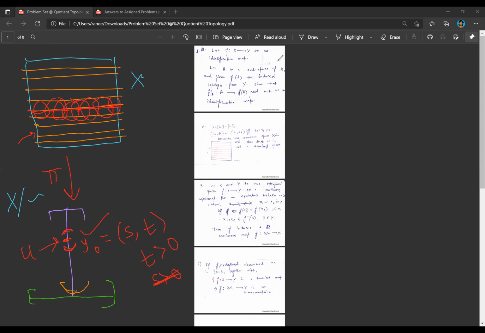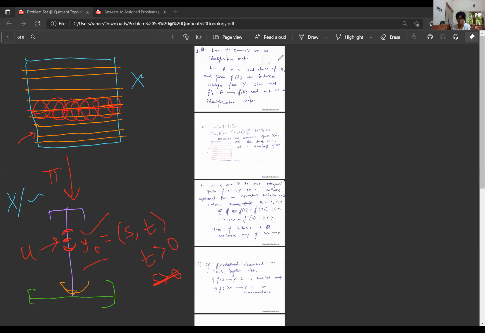Yeah, so this is what is going on, because our aim is to give the quotient topology on the space X mod the equivalence relation. Giving the quotient topology means that if I have an open set there, the inverse image of that will be open. It doesn't mean much more than this: if I take any point which is in the inverse image of a certain point in Y, which is y naught here, take the inverse image of that and think about what the normal open neighborhood of that point can be.